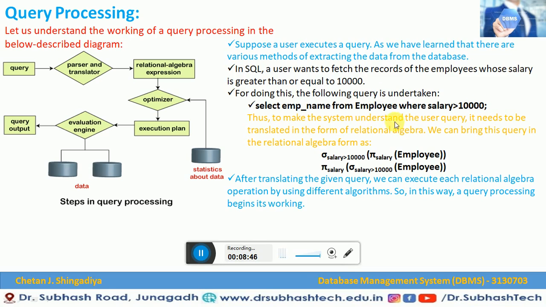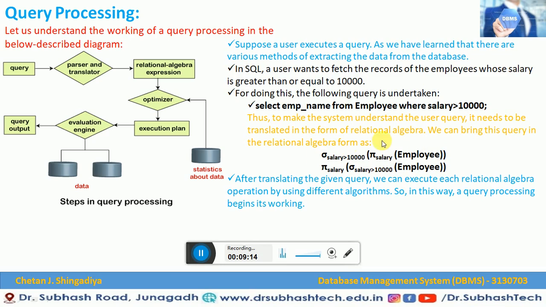Thus, to make the system understand the user query, it needs to be translated into the form of relational algebra. That means this human readable SQL query is supposed to be converted into a relational algebra. So we can bring this query into relational algebra form this way: select salary greater than 10,000, from projection of the salary column from the employee.